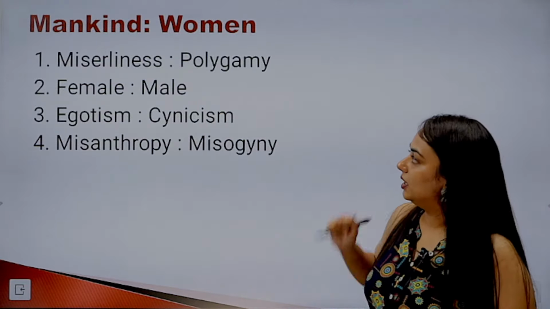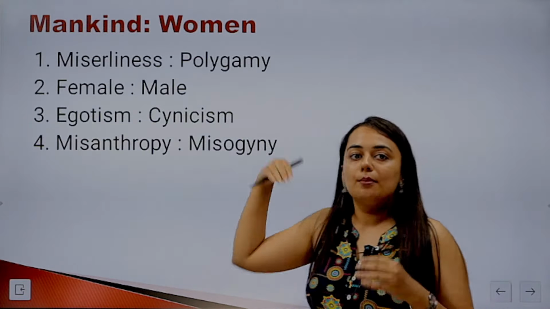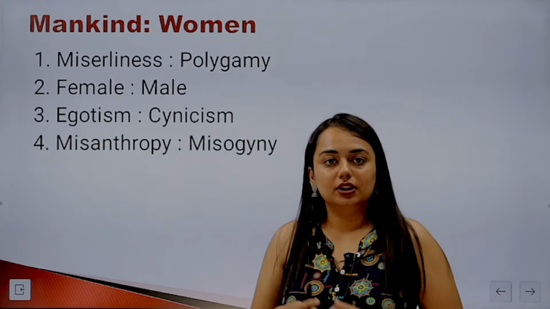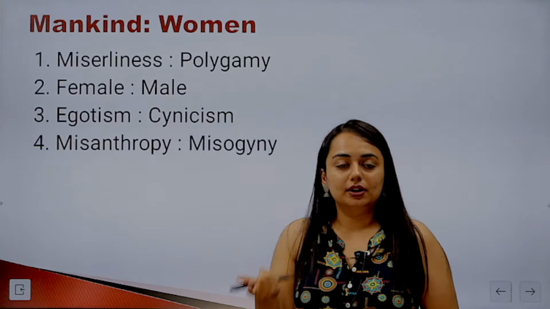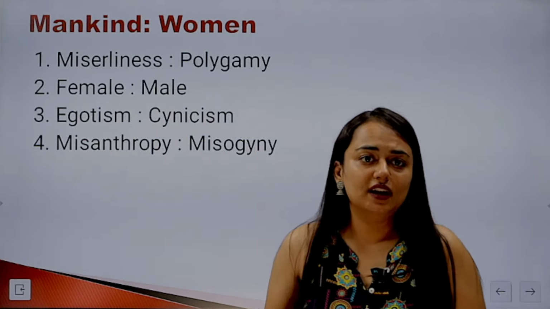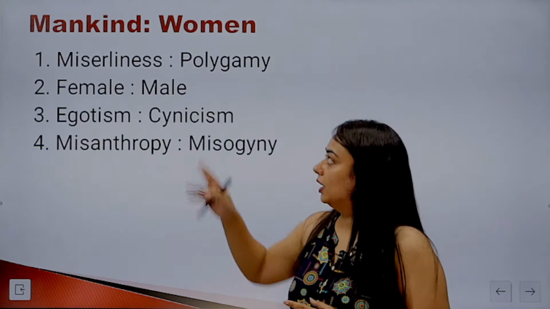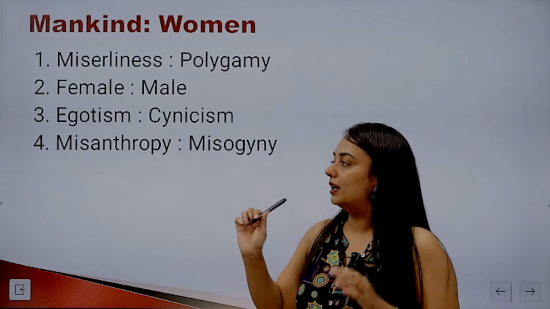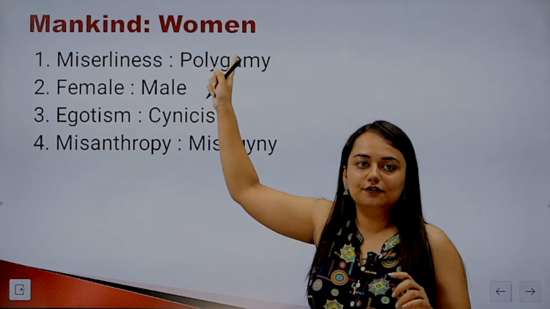Miserliness and polygamy. There is no relationship between the two. Polygamy is marrying more than one person. You can have more than one wife or more than one husband. This is known as polygamy. And miserliness is a person who's very particular about saving, who's not that spendthrift, right? So there is no relationship between the two. Female and male are kind of opposites.